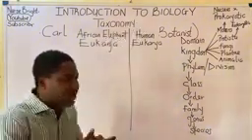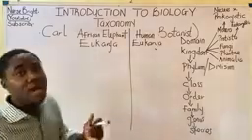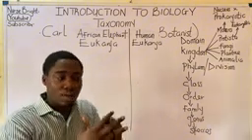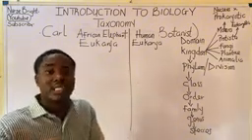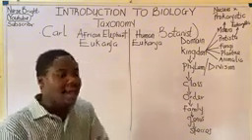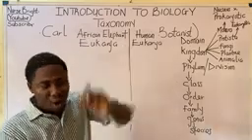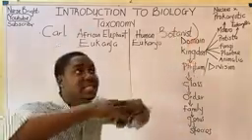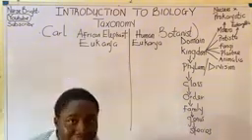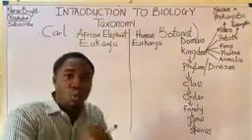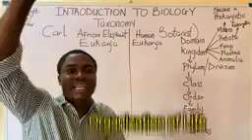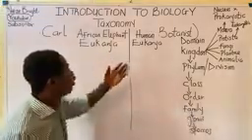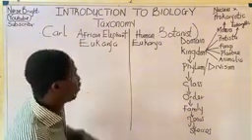Do you understand? Like humans, we are very complex. Same applies to elephants. We have a lot of cells. When cells come together, they give rise to tissues. When tissues come together, they give rise to organs. Organs come together and give rise to systems, and bringing all the systems in the body together gives rise to the living organism. This is what we call the organization of life, how life is organized. Do you understand what I'm saying? So you can see the domain to which this set of organisms belongs.